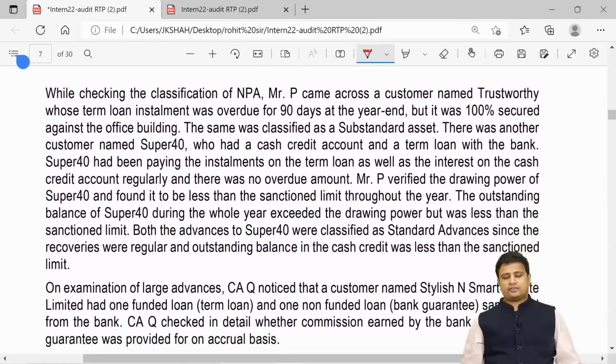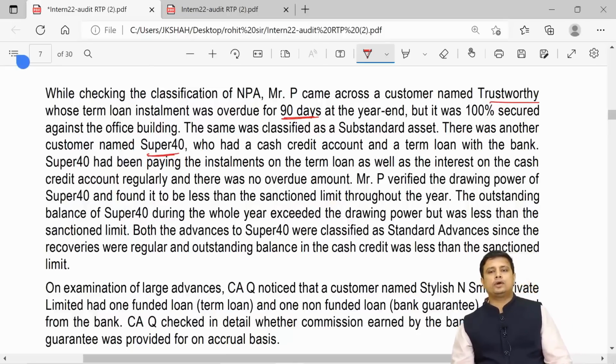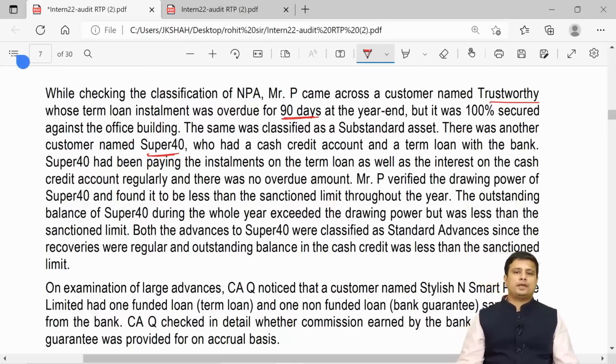While checking the classification of NPA, Mr. P came across a customer named Trustworthy, whose term loan was overdue for more than 90 days, but it was 100% secured against the office building. The same was classified as substandard. Another customer named Super 40 had a cash credit and a term loan with the bank. Super 40 had been paying the installment of the term loan as well as the interest on the cash credit account regularly, and there was no overdue.